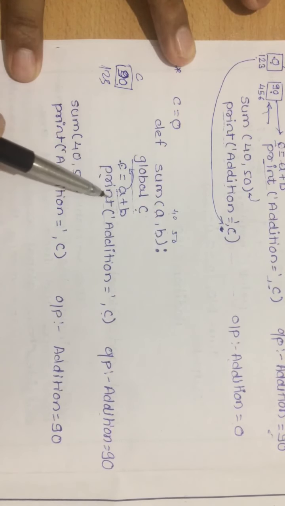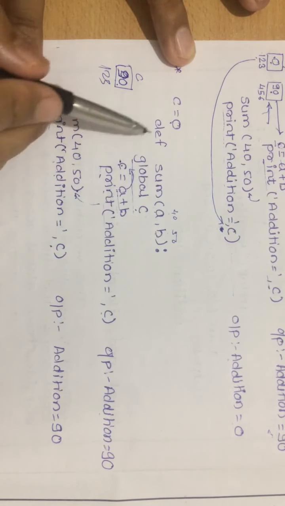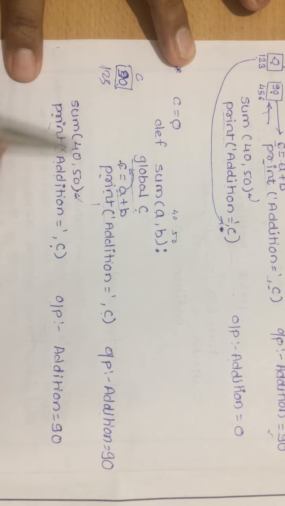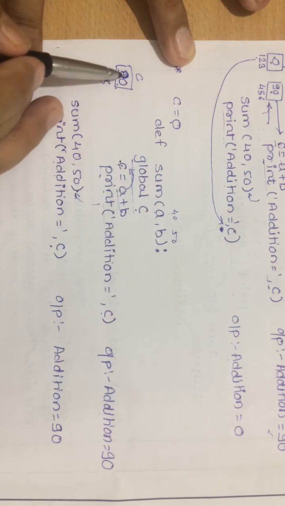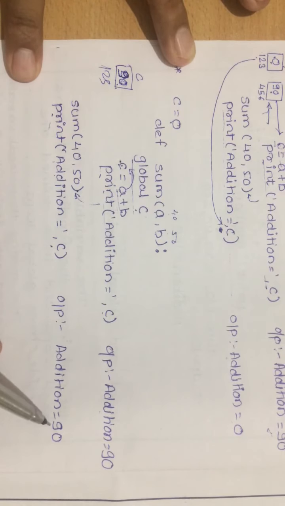After the execution of this, control will transfer over here from where it was called, and after that we have print addition equals to C. Now what will it print? As this is a global variable, it will access this global, and in this case we have 90 over here, so it will print addition equals to 90.